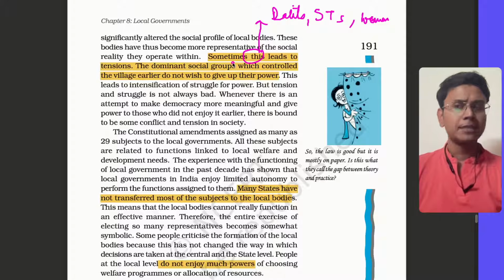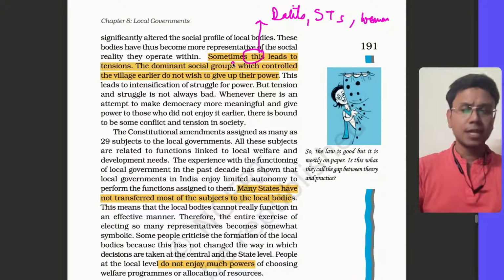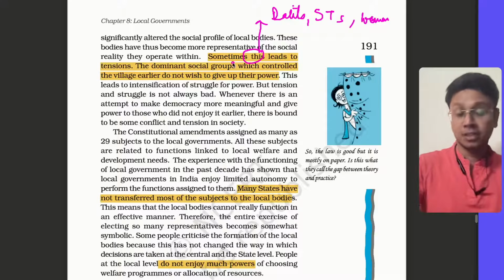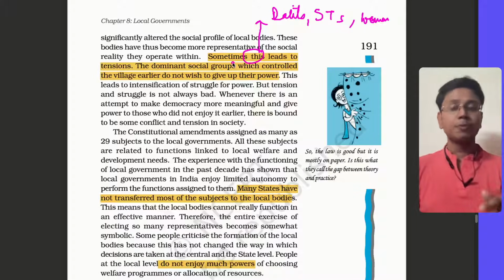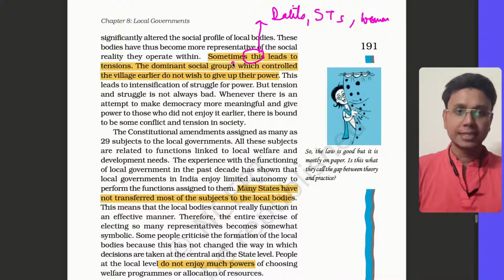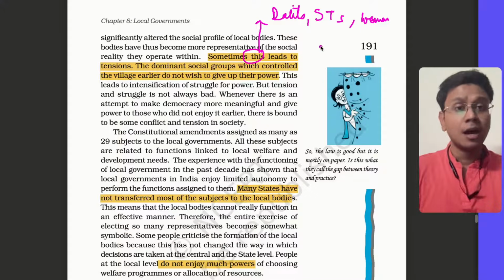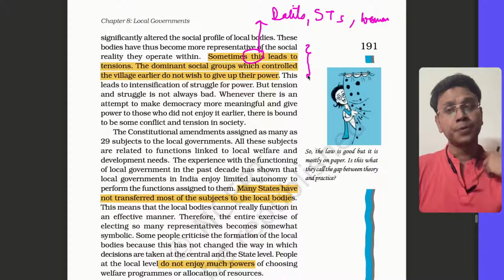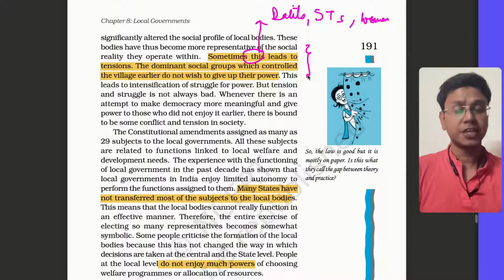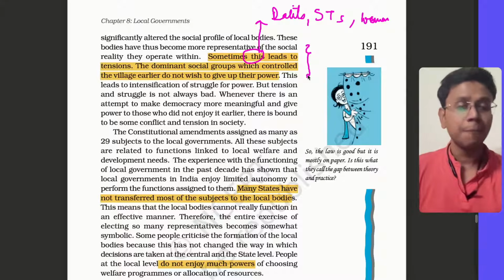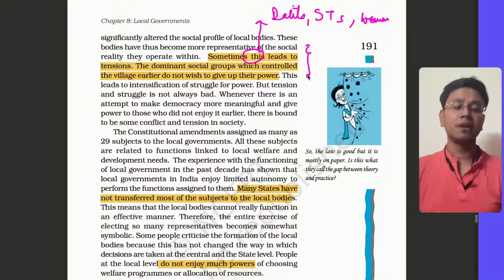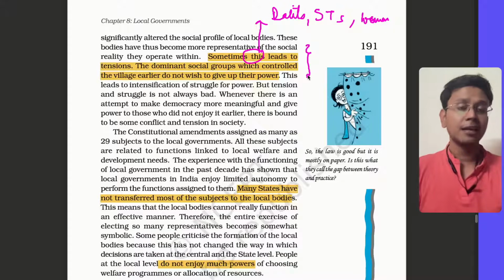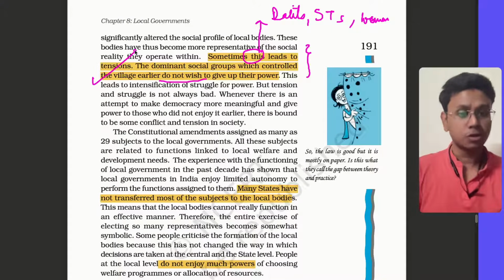Now what happens if, for example, a scheduled tribe or a scheduled caste person is heading the panchayat, and that person is a Dalit and a woman also? People generally have this tendency, because there is a social issue existing in our society, they are not taken seriously, because of the social hierarchy, the social stratification involved in the society. So there can be tensions. There have been cases where people do not come to the meeting of a gram panchayat. Why? Because they do not want to be headed by a woman, a Dalit woman sarpanch. So that creates a tension. That social reality is there. You should always quote it.